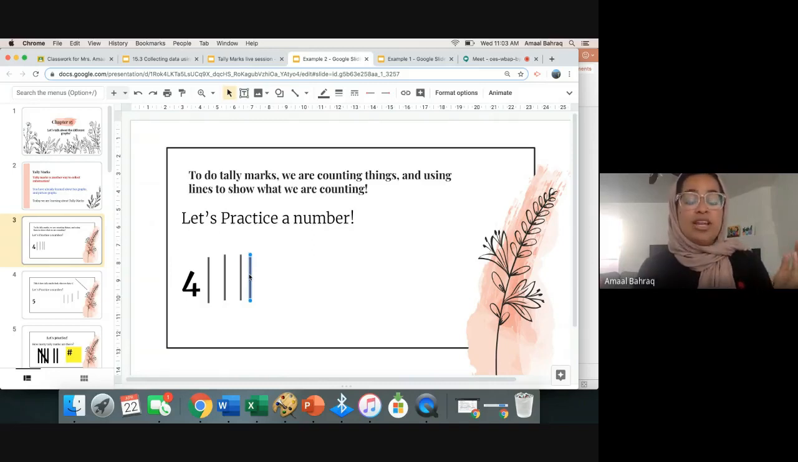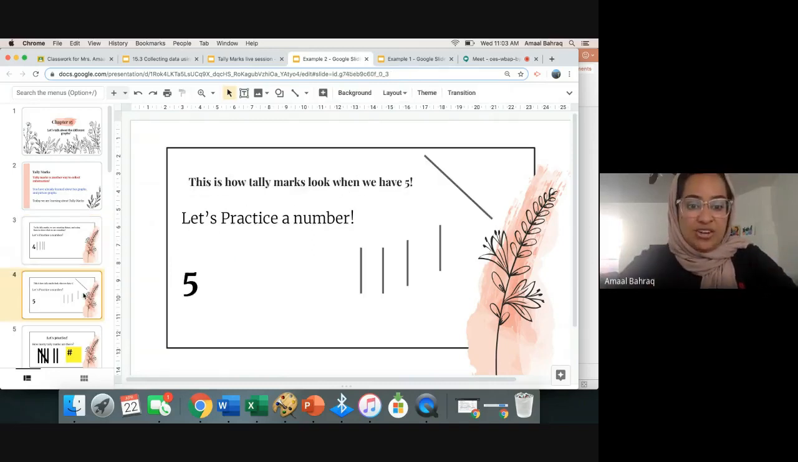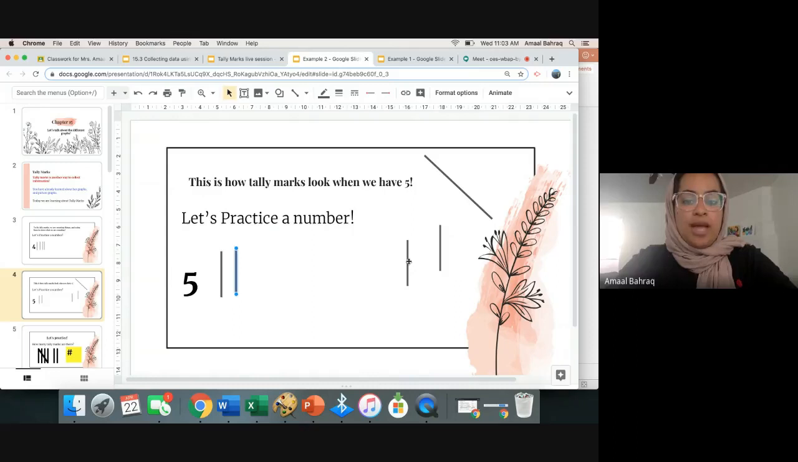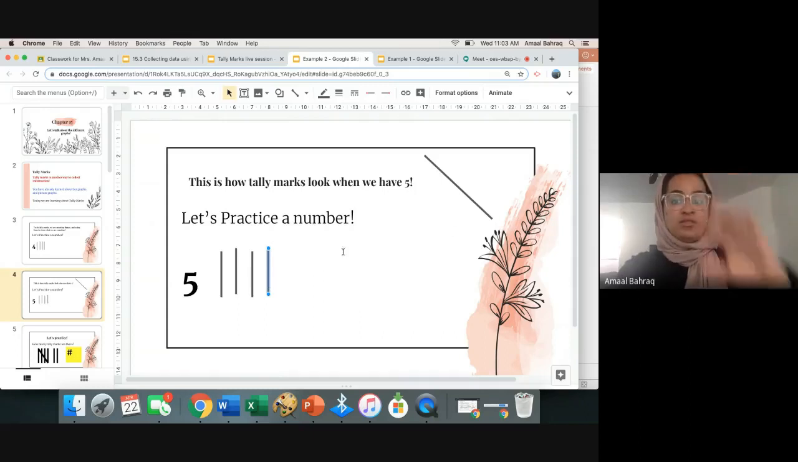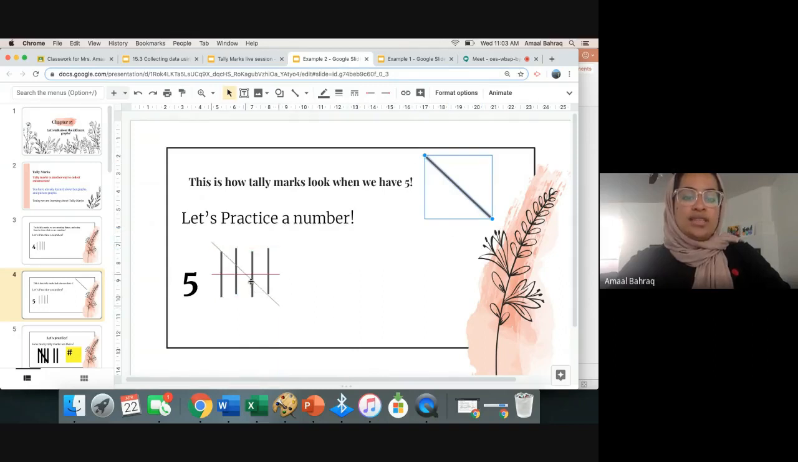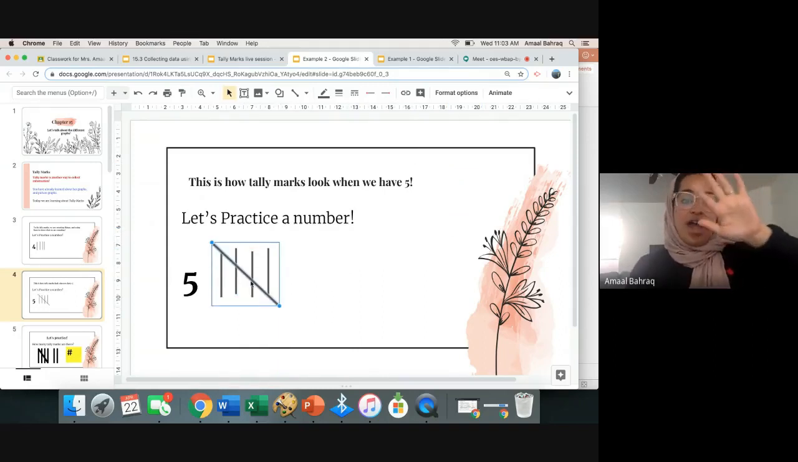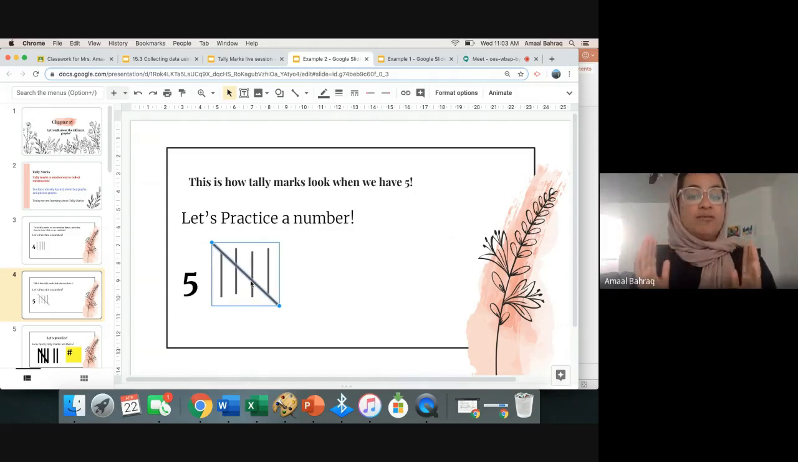But guess what? Miss Amal wanted another pet, so she went to the adoption center again, and now she wants 5 of them. Well, tally marks look a little different when you have 5, so watch me, all right? You have 1, this is pet number 1, pet number 2, pet number 3, this is pet number 4. Now, when I do the 5th one, it becomes a slash across. So watch this. It goes across like this. You see that? So now I have 5, okay? So whenever you have a number smaller than 5, you just have the lines going down. But if you get to 5, you have to make a slash going across, okay?